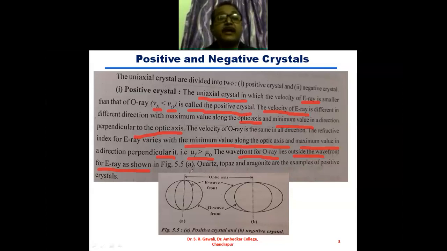Okay. So the examples of this positive crystal are quartz, topaz, and aragonite. These are the examples of the positive crystals. Okay. So in the same manner, what we have written for the positive crystal, we will write in the same manner for the negative crystal. Okay. So this is about the positive crystal. And for the negative crystal, exactly a reverse situation is there.